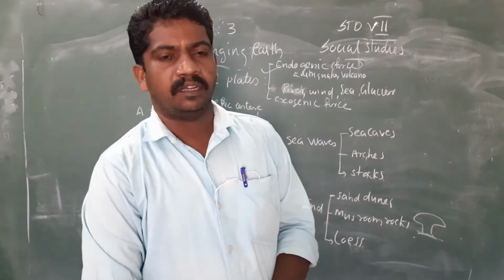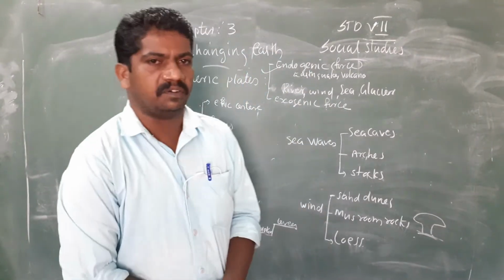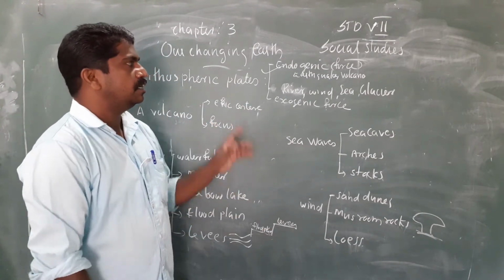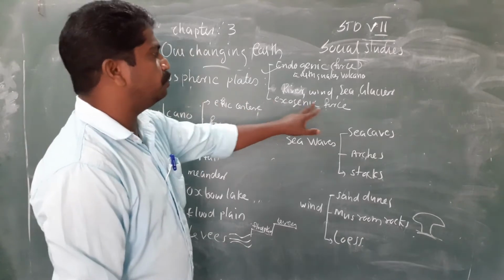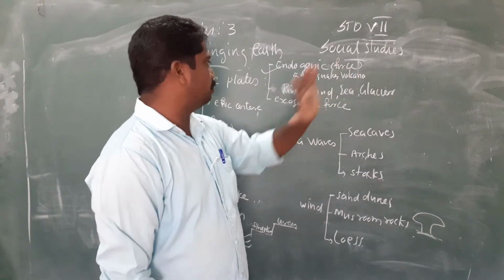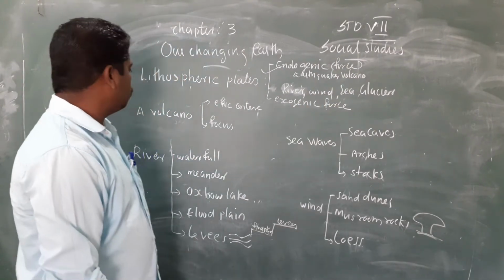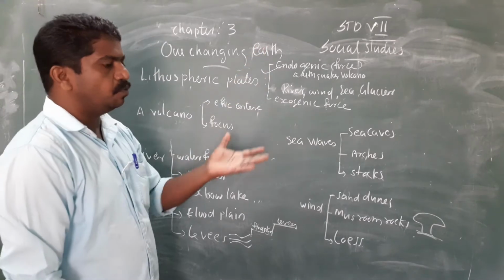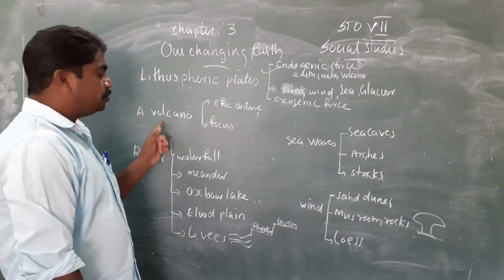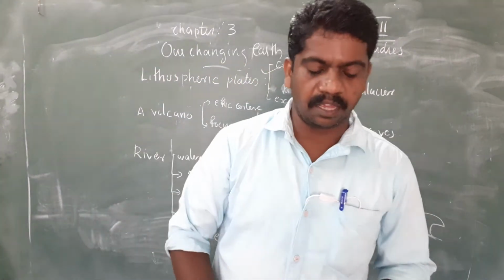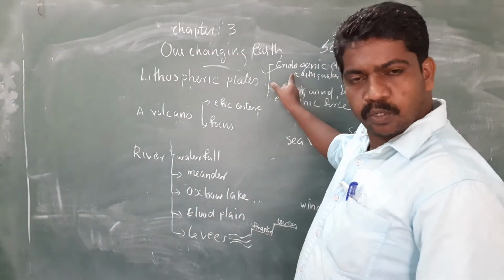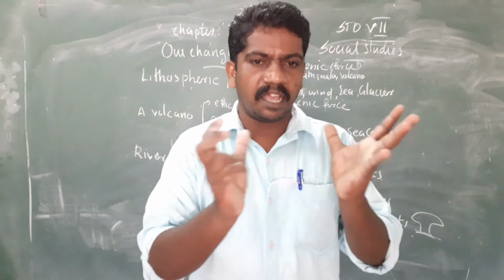Okay, so changes happen on our earth due to two forces. If the force is on the earth, then it is an exogenic force, and if the force is within the earth, then this is endogenic force. Now first we will study what is endogenic force, or force coming from under. The force comes from under due to some volcanic eruption. Okay, volcanic eruption: endogenic force is caused due to some volcanic eruption.